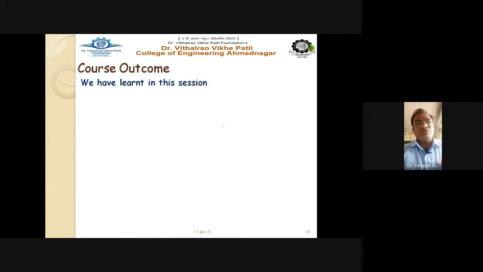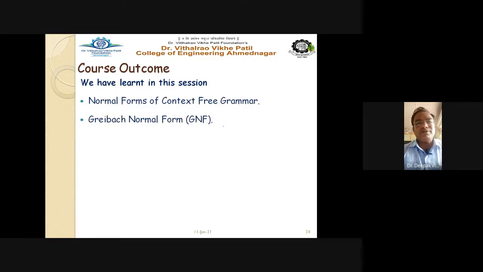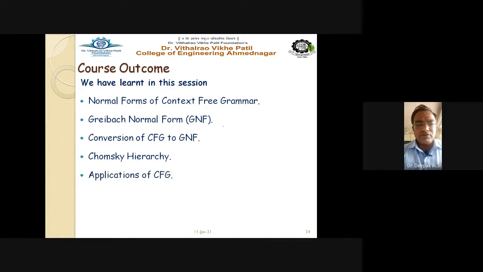So the course outcomes: what we have learned in this session today is the normal forms of the context-free grammar, that is our Greibach normal form, GNF. Then how to convert the context-free grammar into the Greibach normal form. Then we have discussed the Chomsky hierarchy and the application of the CFG. In our Chomsky hierarchy, we have the type 0 grammar, the type 1 grammar, and we have discussed type 2 grammar and type 3 grammar, right?